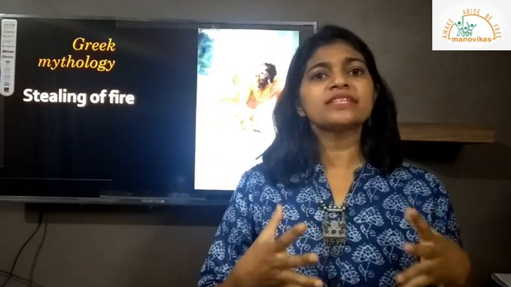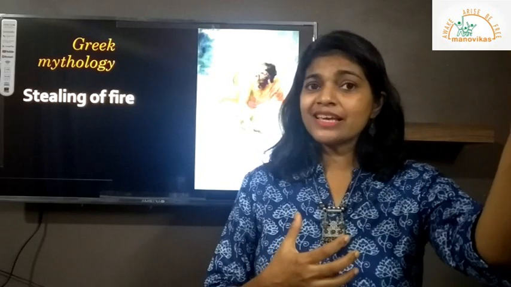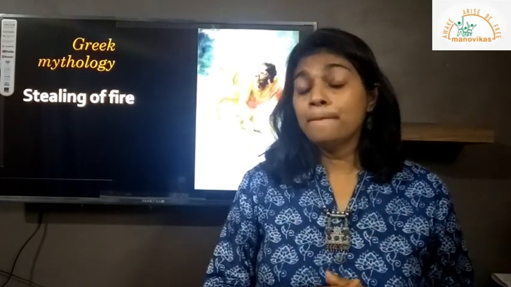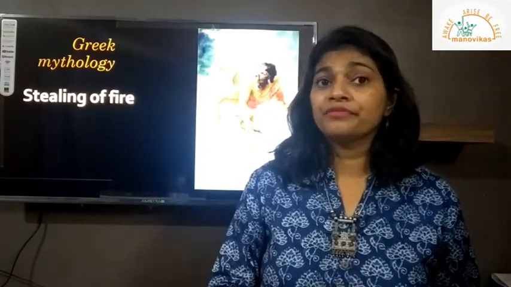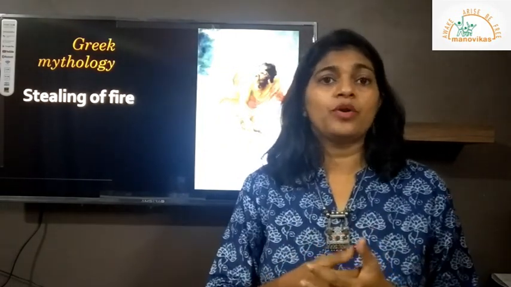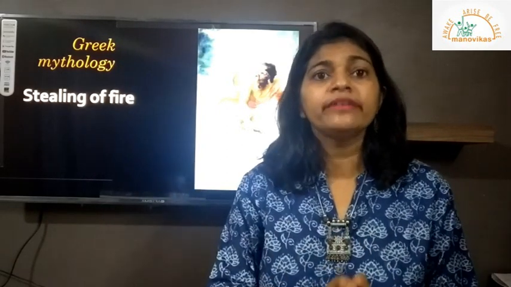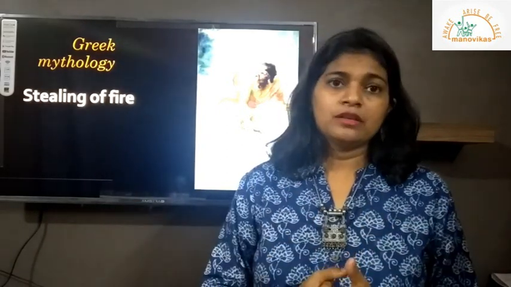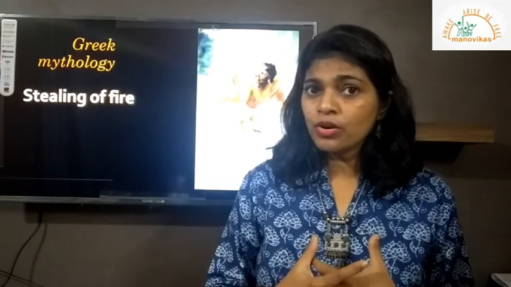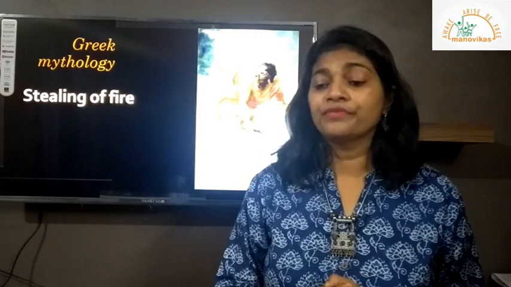So this is a story which goes on in mythology. There are a lot of stories related to fire. Fire is, of course, a very sacred thing because it helped humans. But do you know what happens if fire goes out of control? Recently we have seen what happened in Amazon, right? There was a huge fire which destroyed a lot of species. So if fire is in control, it's fine. But if it goes out of control, it's not good. So we have to be very careful of fire.